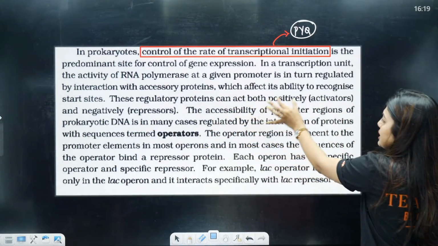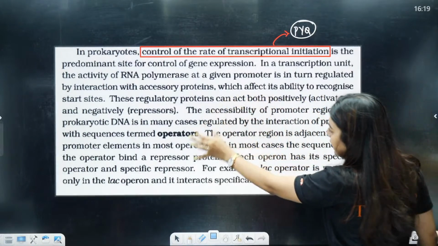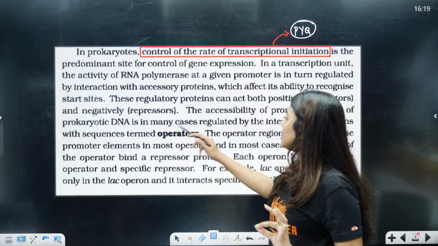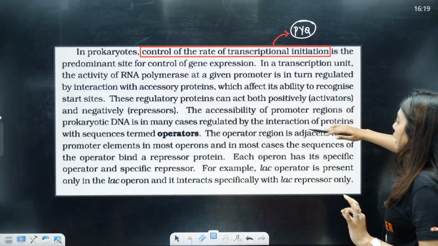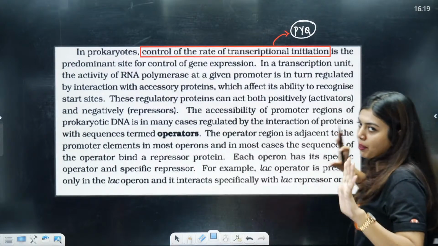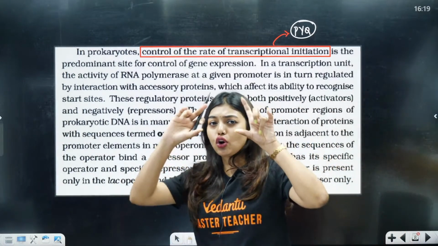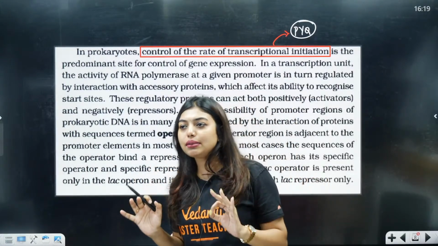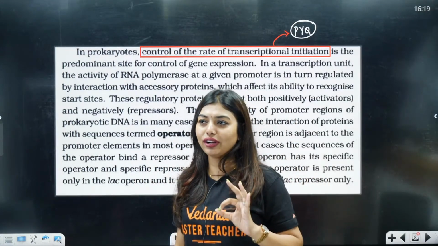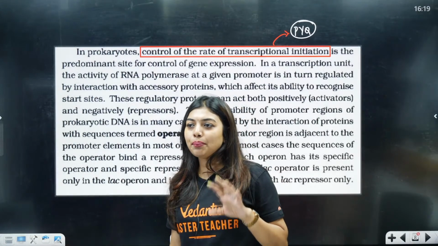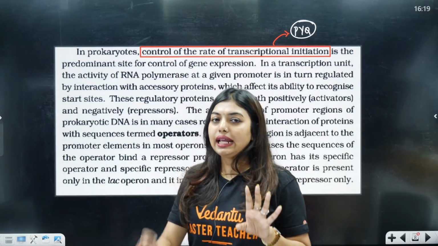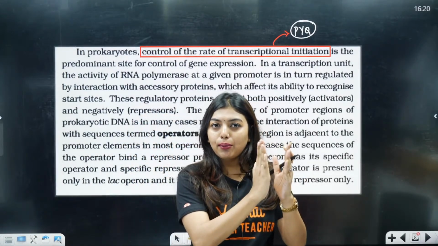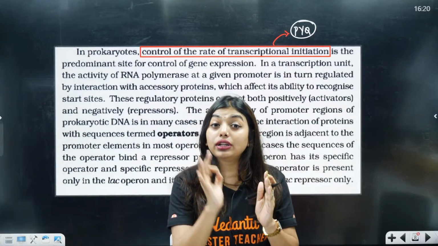These regulatory proteins can act both positively and negatively. The accessibility of the promoter region of prokaryotic DNA is in most cases regulated by the interaction of protein with a sequence termed the operator. Do not get yourself confused. All of you know PIPO-ZYA. All of you type PIPO-ZYA in the chat box. Let me see who is going to get the spelling right or wrong. Quickly. PIPO-ZYA. In that, O is the operator region, P is the promoter region, I is the regulatory gene.